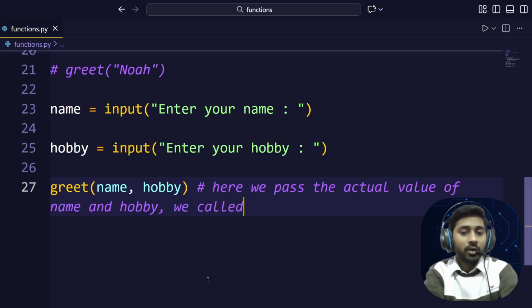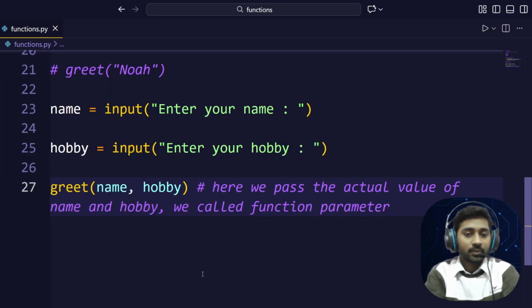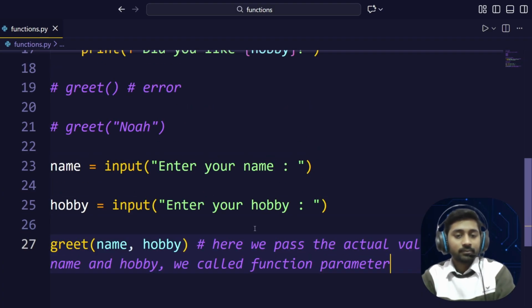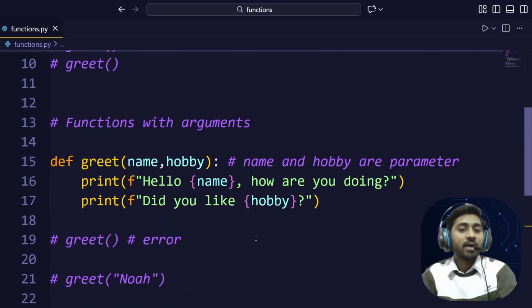So we called that your function parameter, correct? Hope you understand what is a function. So this is how we define a function.